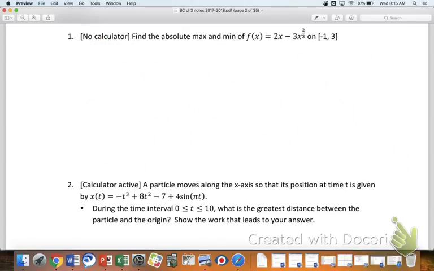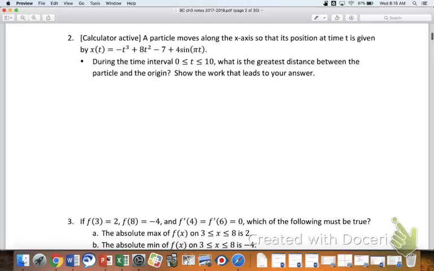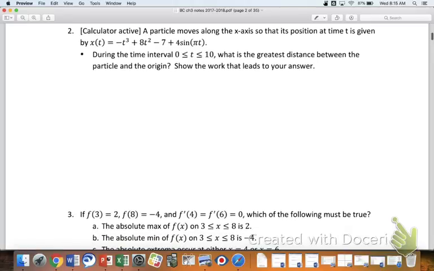Let's take a look at number 2. This is definitely calculator active. This would be a nightmare without it. It says a particle moves along the x-axis, so it's just moving left and right, back and forth, so that its position at some time t is given by that x of t function right there. Position being distance from the origin. During the time interval closed on 0 and 10, what is the greatest distance between the particle and the origin? Show the work that leads to your answer.